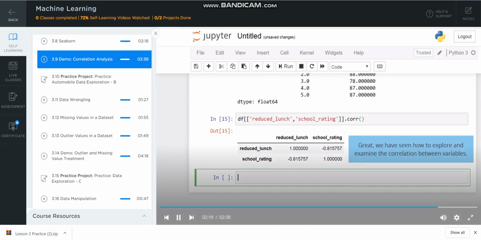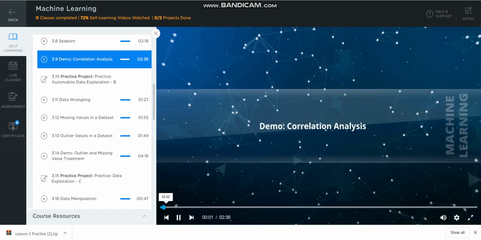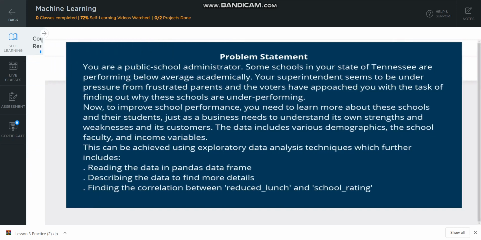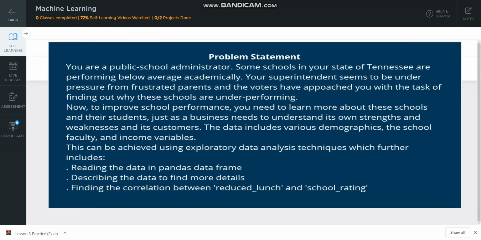Great, we have seen how to explore and examine the correlation analysis. Problem statement. You are a public school administrator. Some schools in your state of Tennessee are performing below average academically. Your superintendent seems to be under pressure from frustrated parents, and the voters have approached you with the task of finding out why these schools are underperforming.